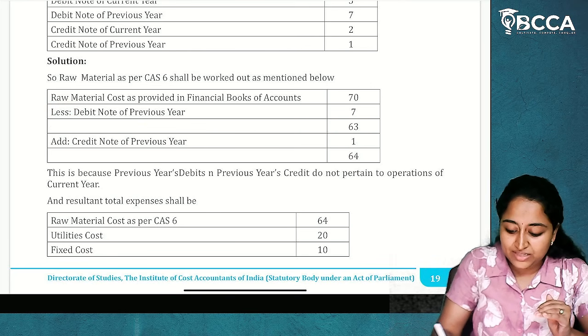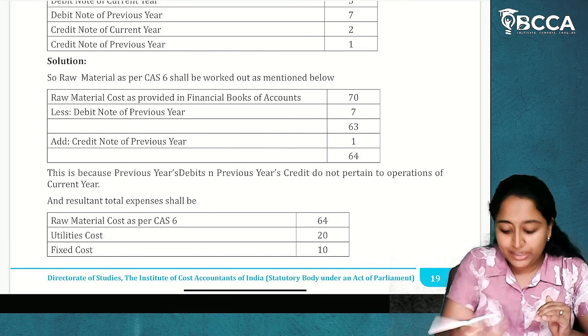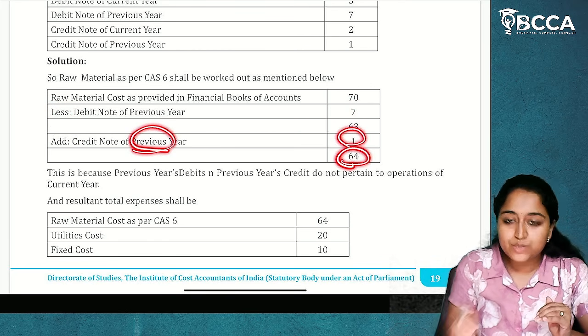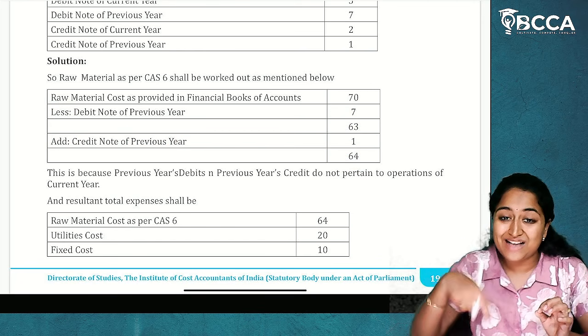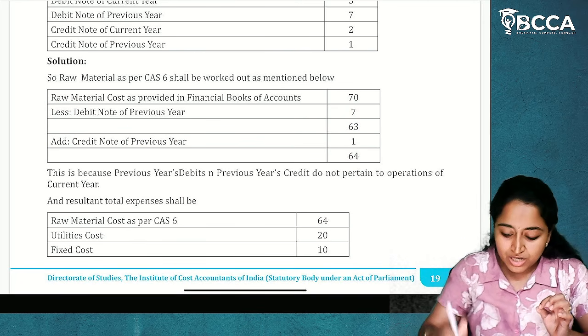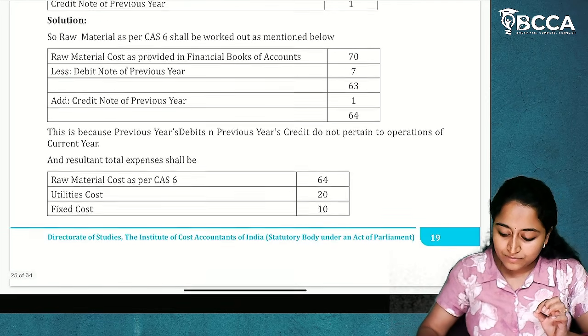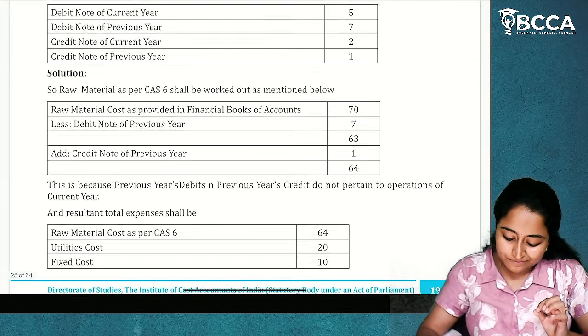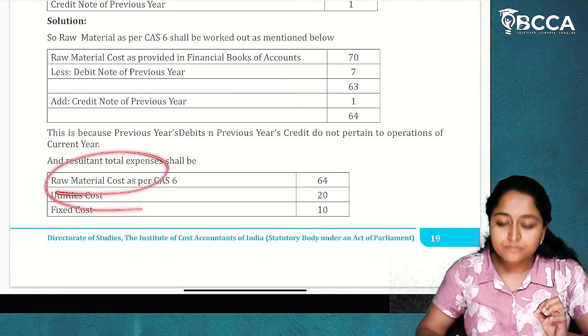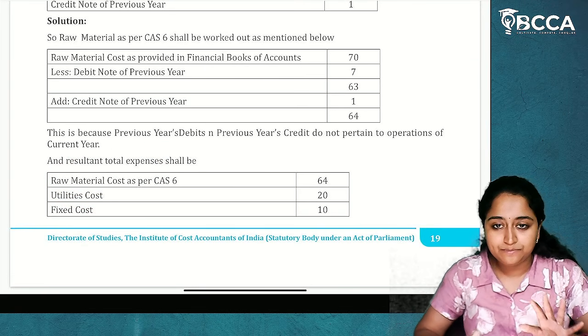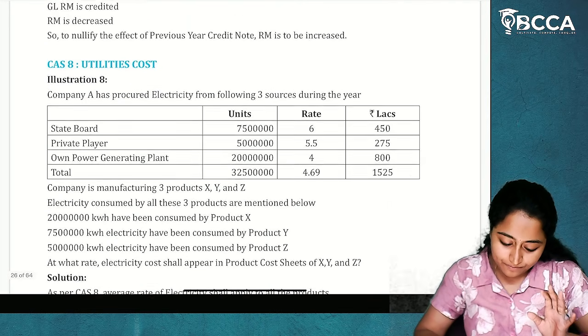Less debit note of previous year 7. Add credit note of previous year 1. This will be our total raw material cost as per CA6 for current year. So you will take 64, 20 and 10. 94 will be your total cost. I hope it is clear. Simple. Nothing is complicated here.